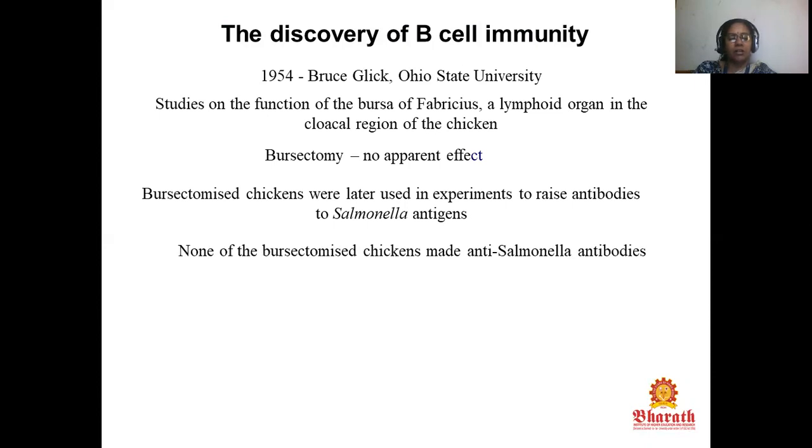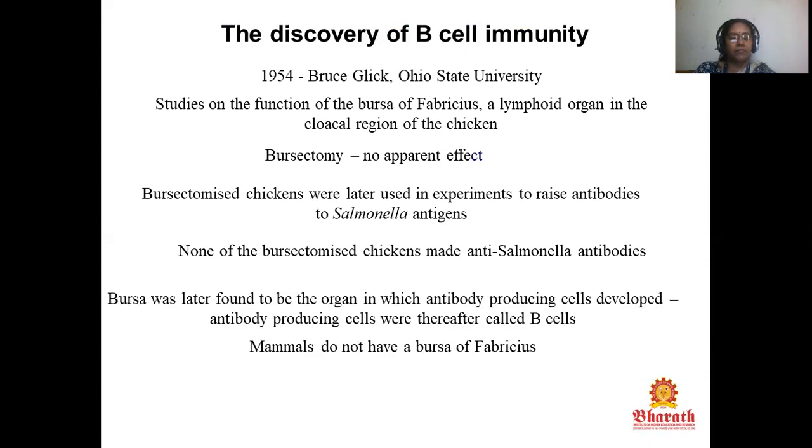None of the bursectomized chickens made anti-Salmonella antibodies. The bursa was later found to be the organ in which antibody producing cells developed. Antibody producing cells were thereafter called B cells. Mammals do not have a bursa of Fabricius.